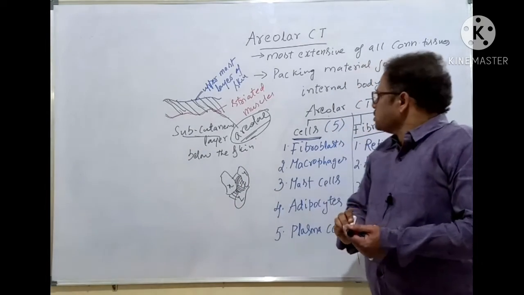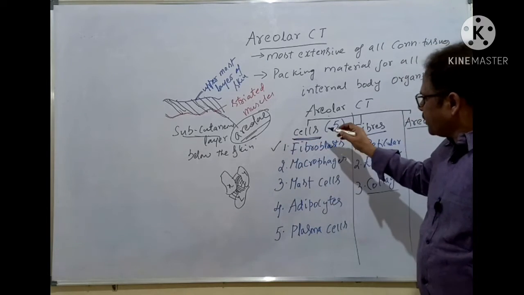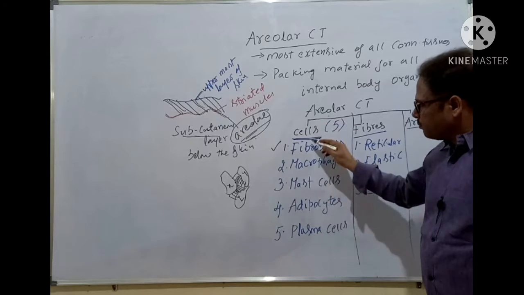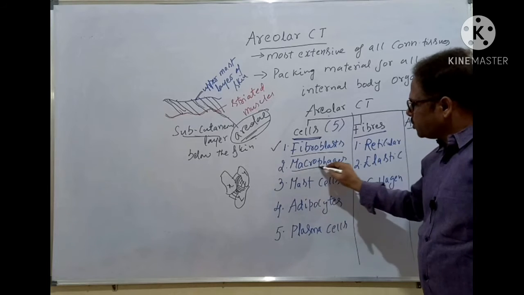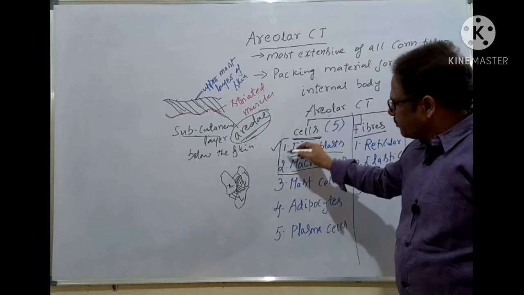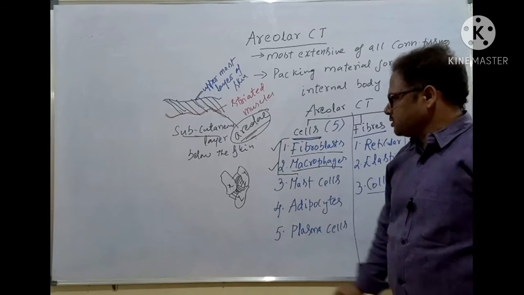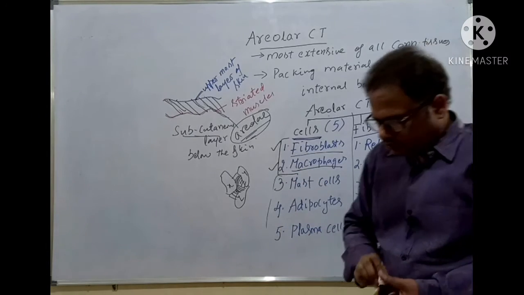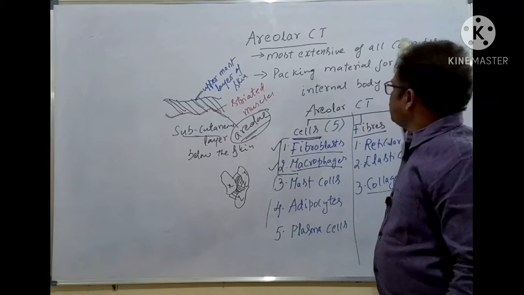Clear, students? So first of all we'll discuss the cells, the 5 different types of cells, one by one. First the fibroblasts, then we'll proceed to the macrophages. In this lecture, I'll be confining to these. In the next lecture, I'll be discussing the other aspects. Clear, students? So, fibroblasts, then macrophages.